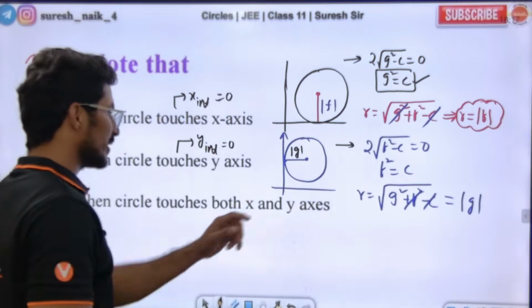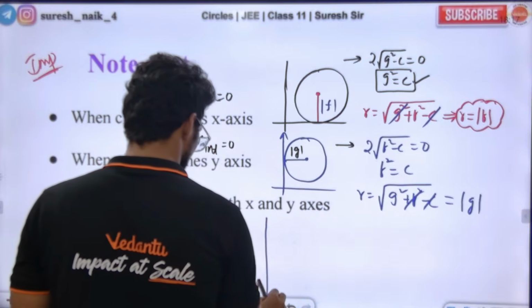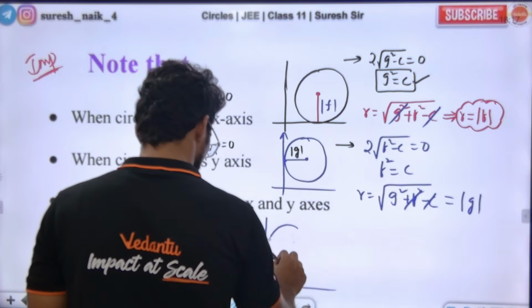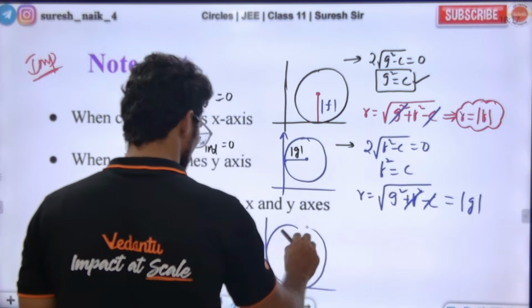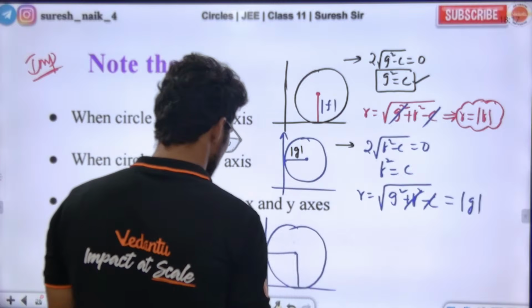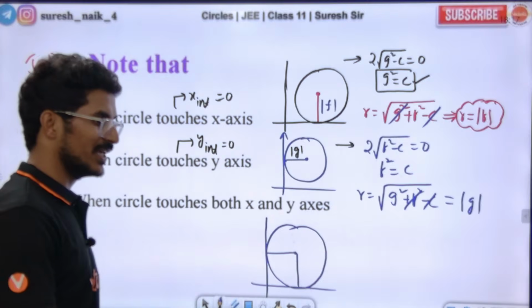When the circle touches both the x and y axes, then the x-intercept and y-intercept are both equal to 0. Then what is the radius? Tell me.